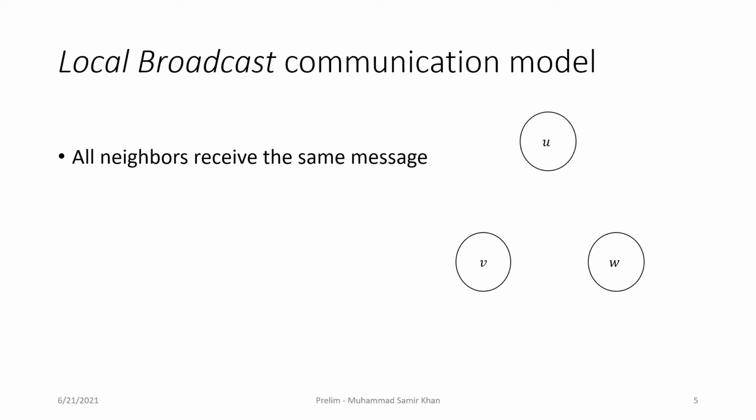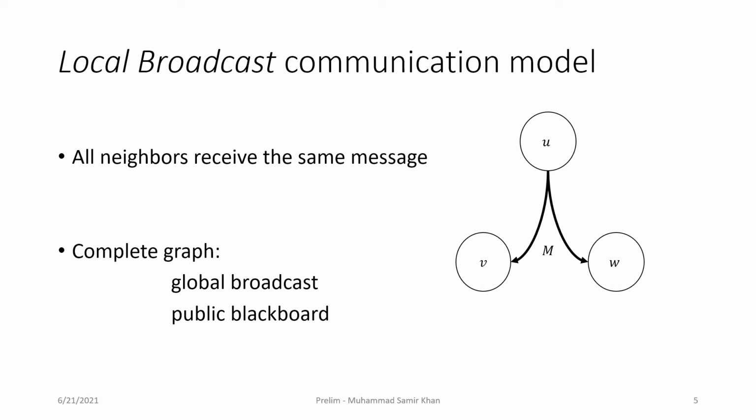In the local broadcast communication model, whenever a node sends a message, it is received identically by all the neighbors of that node. For example, in this case, when node U sends a message M, it is received identically by both of its neighbors V and W. When the communication graph is complete, then this corresponds to the global broadcast model, or the so-called public blackboard model, where a message sent by a node is received identically by all the nodes in the network. However, when the communication graph is not complete, then this is different than the global broadcast model.